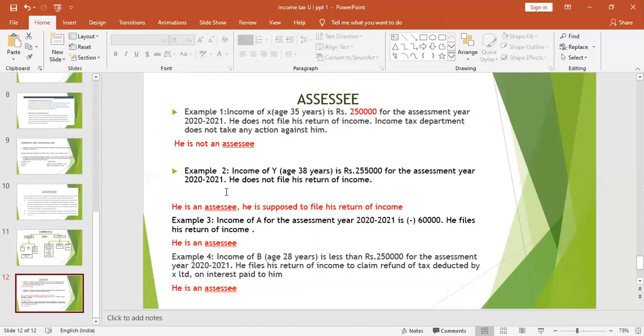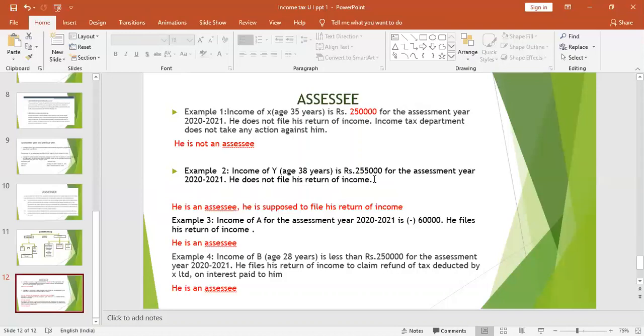Then the second example: income of Y, his age is 38 years. His income is 2,55,000, which is more than the slab, that is, more than 2,50,000. In the previous case, it was only 2,50,000. In this example, it is more than 2,50,000 for the assessment year 2021. So he did not file his return of income. Even though he has not filed the return of income, the income that he has earned in the previous year is above 2,50,000. So he is an assessee.